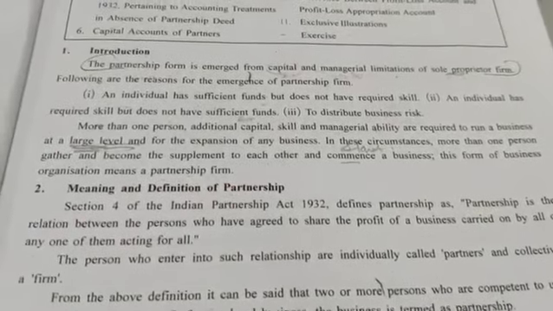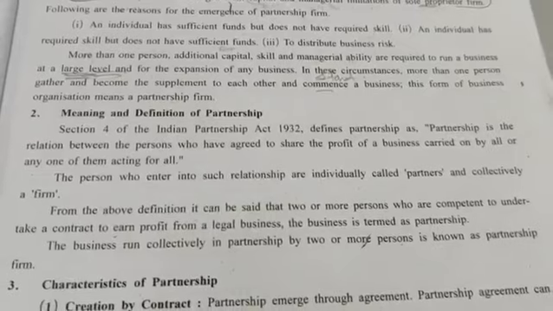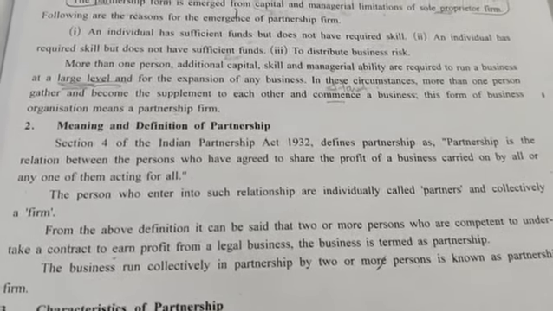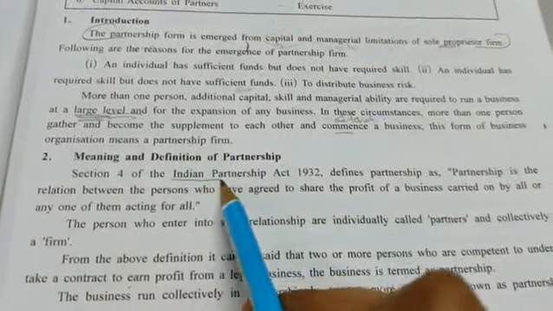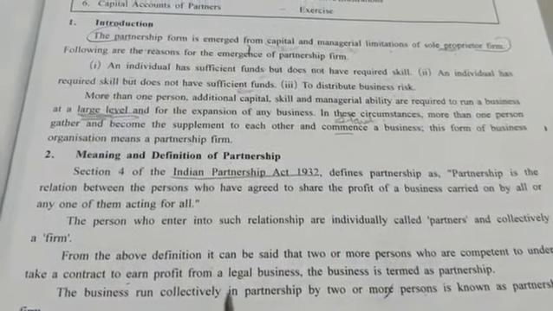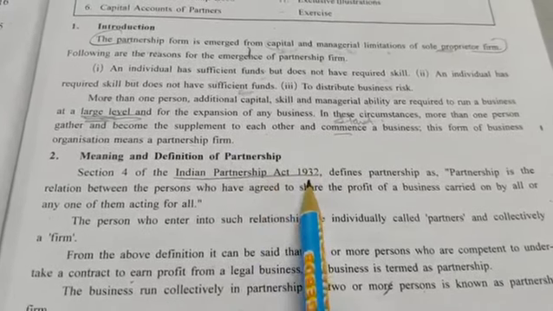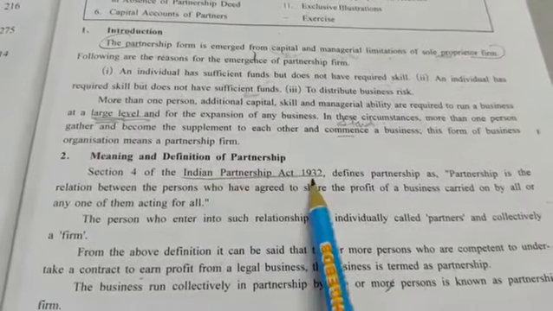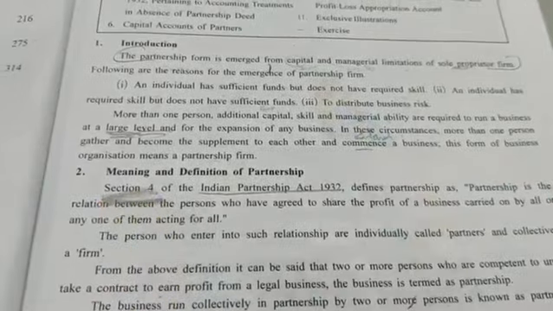Next point number 2, let us see meaning and definition of partnership. According to section 4 of Indian Partnership Act 1932. So first of all, remember that the partnership definition is there in the Indian Partnership Act of the year 1932. Sometimes they are also asking in MCQ in which year the Indian Partnership Act came into existence. So it was 1932. Or the definition of partnership in Indian Partnership Act is given under which section. So it is given under section 4. So remember both the things for MCQ.